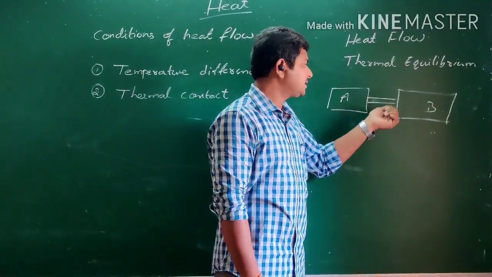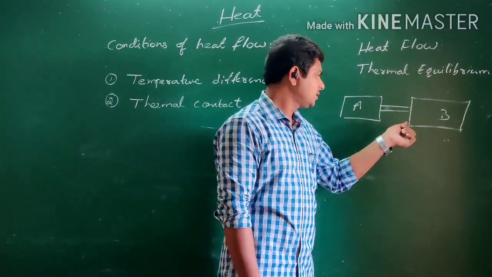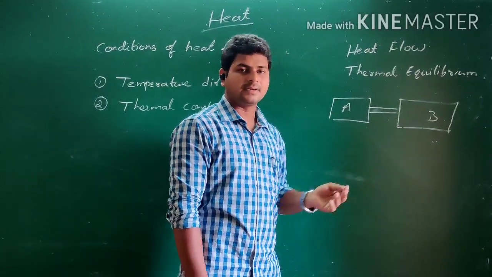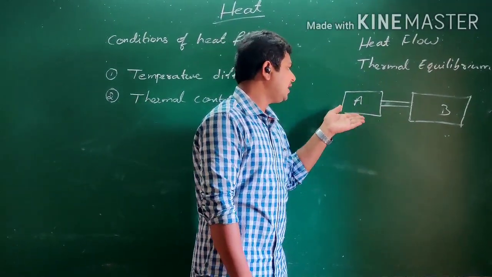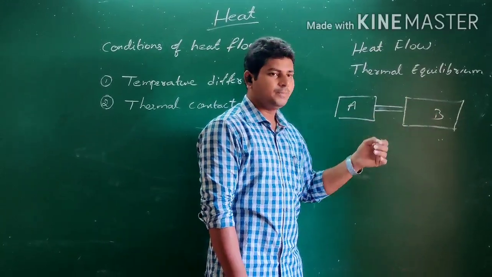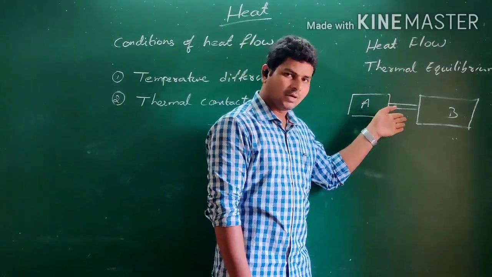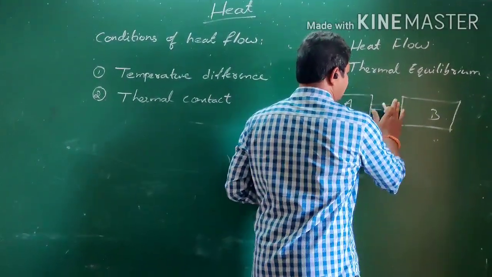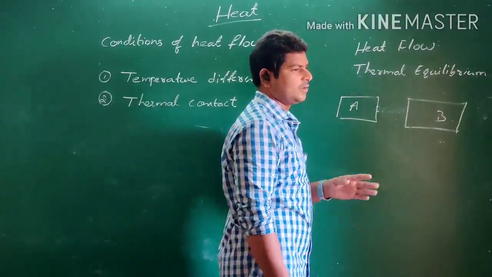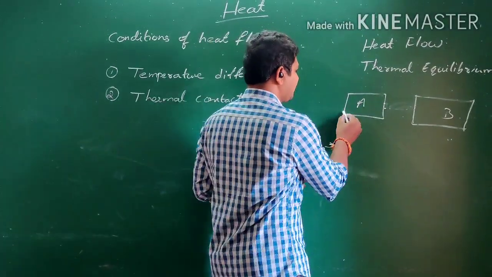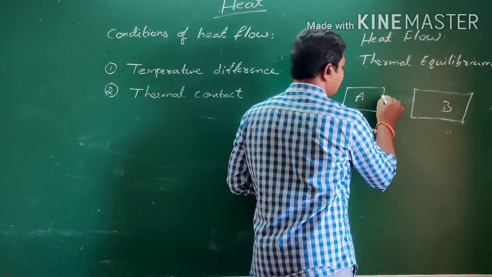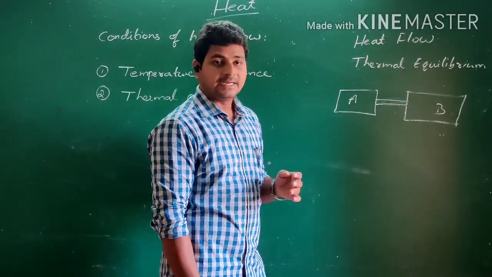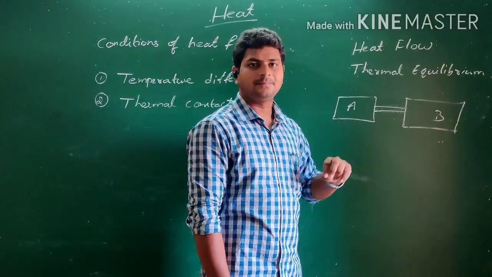Can we say that there is a thermal contact? Yes, definitely, because we have joined body A and body B with metal. Metal is a conductor of heat, and heat flows from A to B through the metal conductor, considering no heat loss to the surroundings, that is, an isolated system. And if you join both the bodies with a wooden piece, can heat transfer from body A to body B?